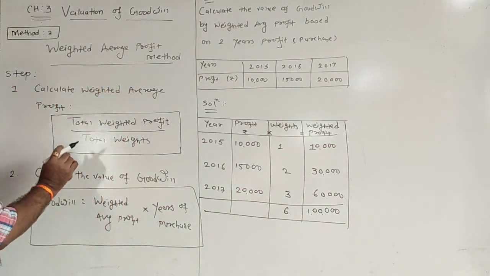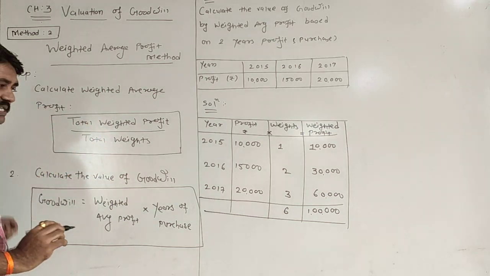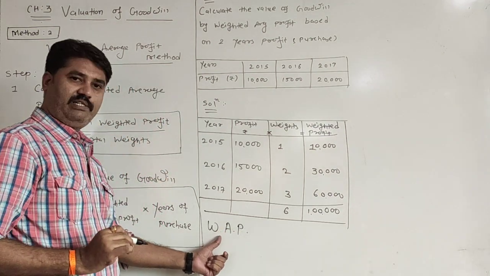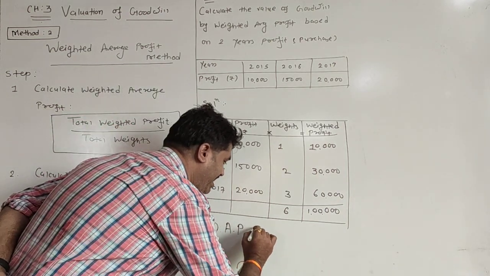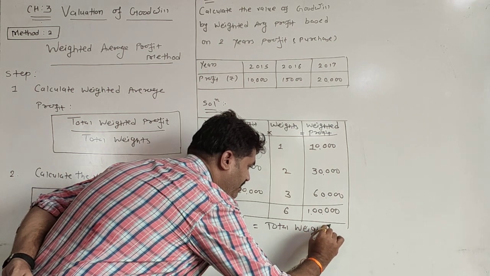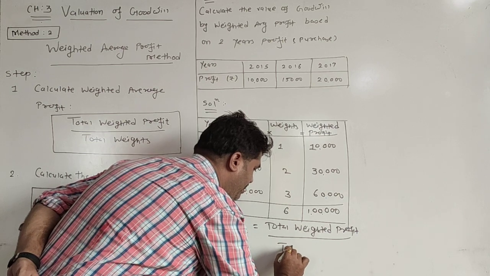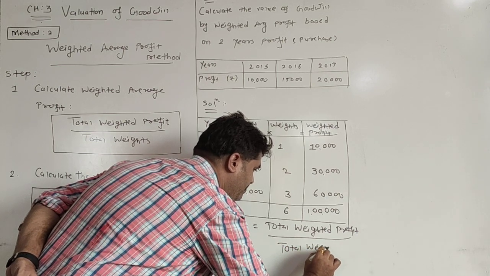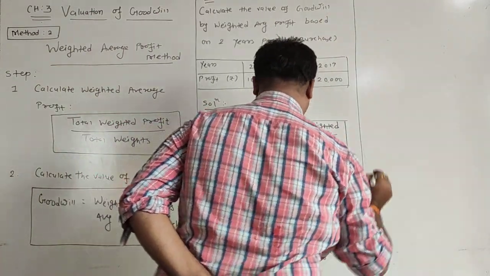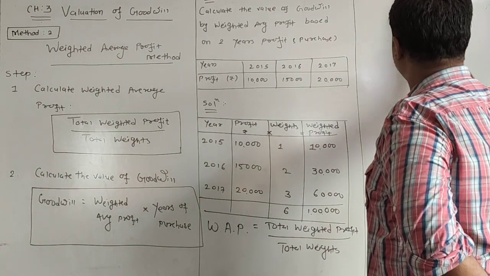So now, according to our first step, we have to calculate weighted average profit. The formula is: weighted average profit, which I have written in small letters as WAP, is total weighted profit divided by total weights. If we calculate here, total weighted profit we have is 1 lakh rupees and total weight we have is 6.